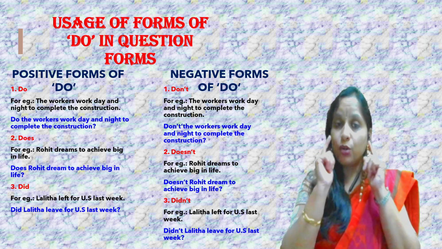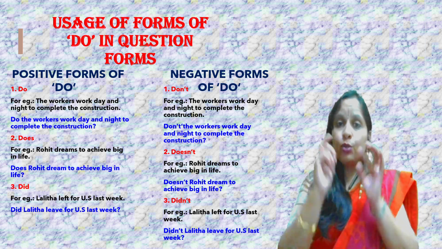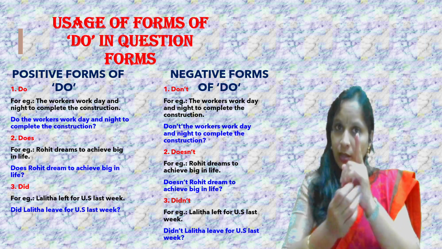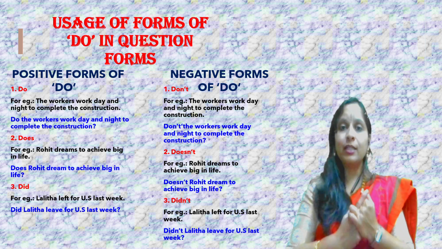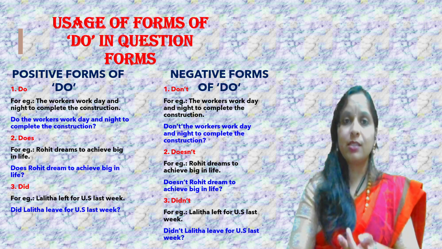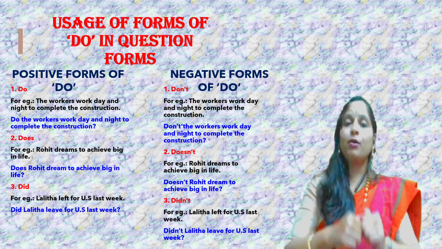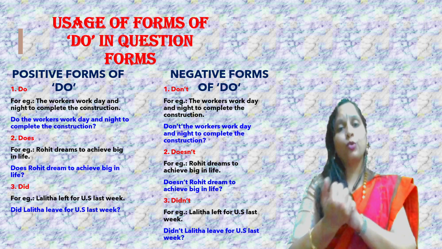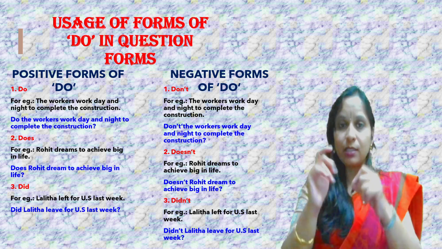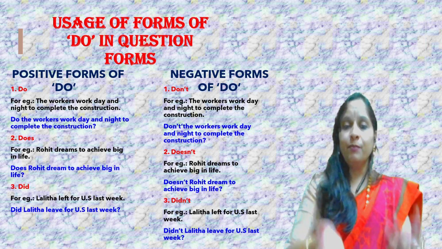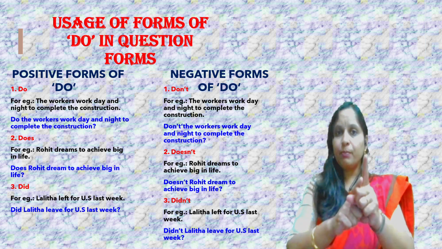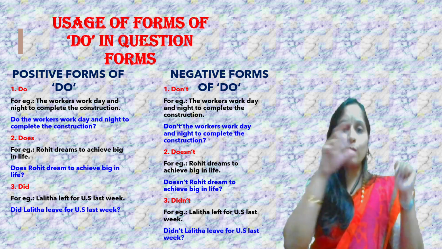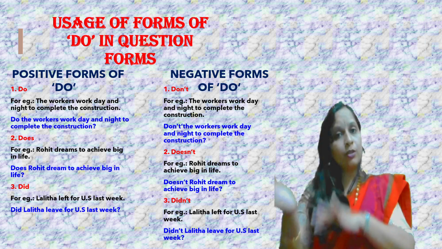I have not given any helping verb there. So what is the condition? What are we supposed to take care of now? You do not have any helping verb, so you need to use forms of do. First thing. Second thing, check the number in the sentence, whether I'm asking or saying about one particular person or more than one. Workers is plural, so the first thing you need to remember is that you are supposed to form a question which will have a plural form.